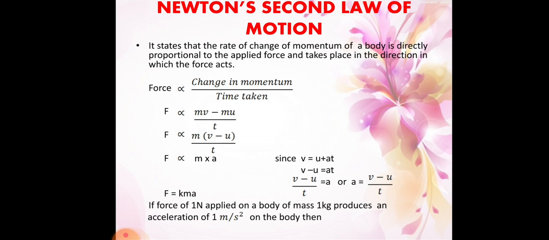So in place of (v minus u) by t, we write a, that is, force is directly proportional to m into a, mass into acceleration. Okay students, to remove the proportionality symbol, we take a proportionality constant k, so F is equal to kma. Here k means the proportionality constant.